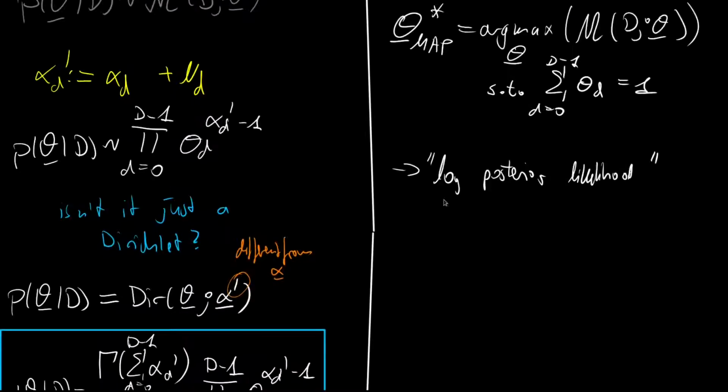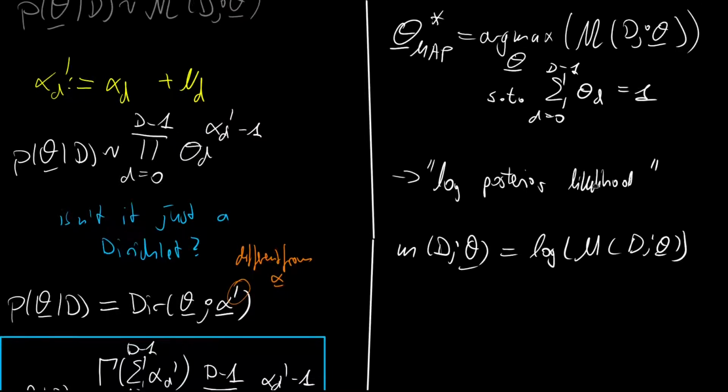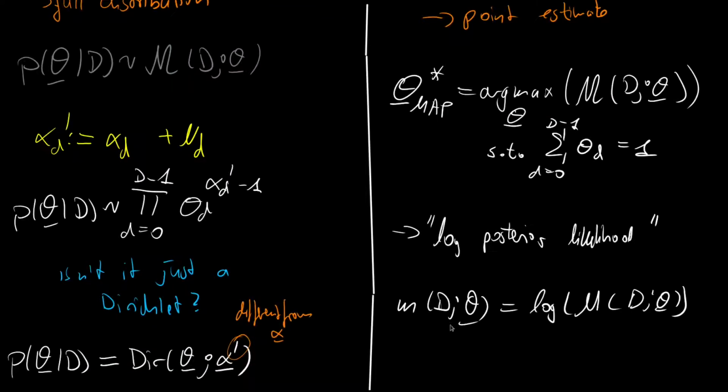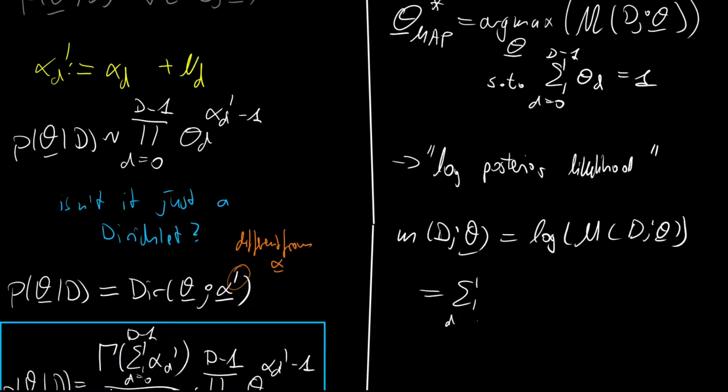And so let us define this with a small m on the dataset D and the parameter vector theta, and it is just the logarithm of the capital M of D given theta. And if we apply the logarithm to this, then first the logarithm turns our product into the sum from d=0 to capital D minus 1, and then it brings down the exponent, and the exponent was alpha d plus nd minus 1 times the logarithm of theta d.